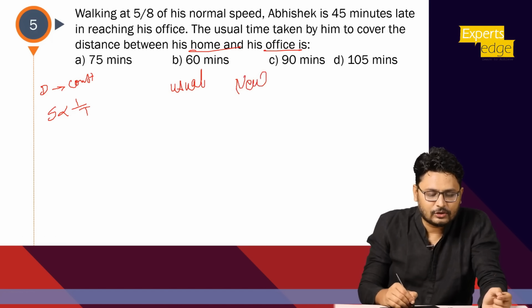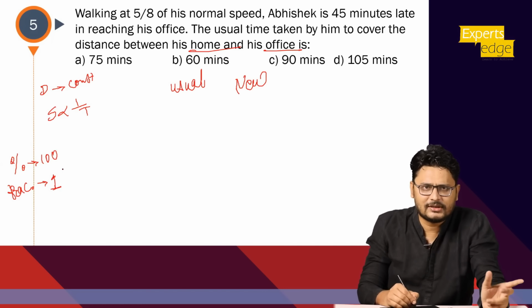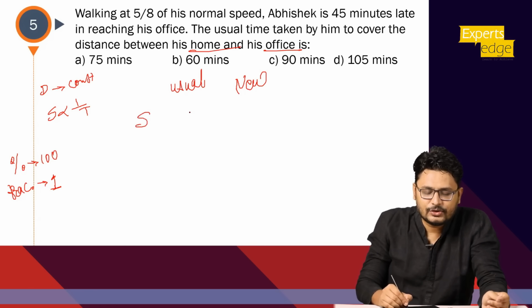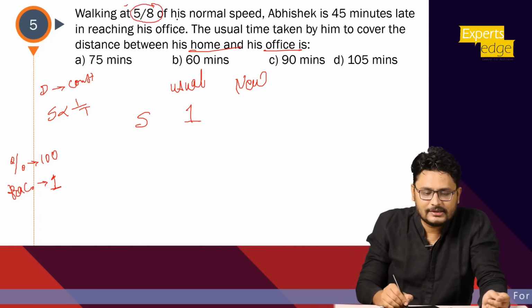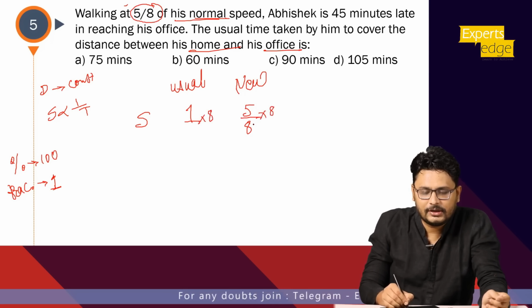When it is percentage, what do we take? In percentage we take total as 100, right? In fraction what will we take? If a fraction is given, what do we usually take? We take 1. Fraction is out of 1 and percent is out of 100. So if my usual speed is 1, what is the new speed? 5/8 of his usual normal speed. So 5/8 of 1 is nothing but 5/8, right? So multiply by 8 to both the sides, and I'll get the speed ratio as 8:5.